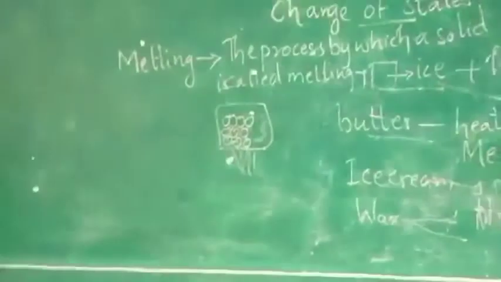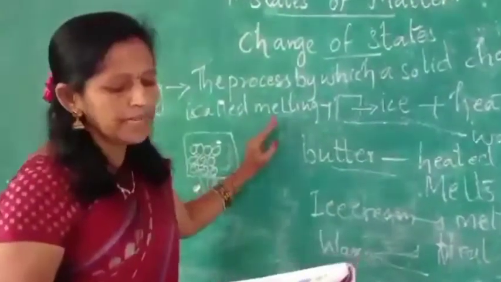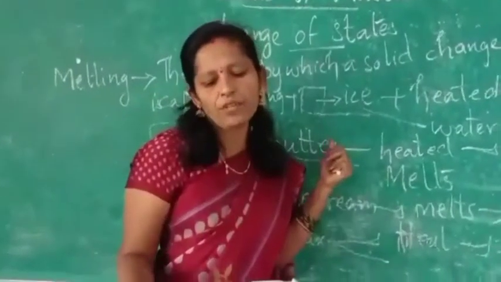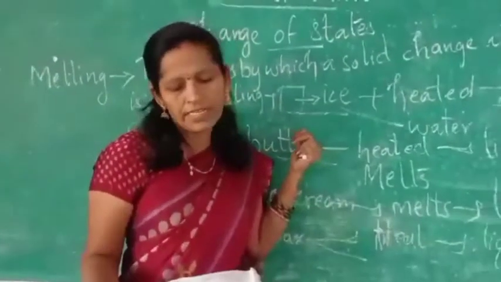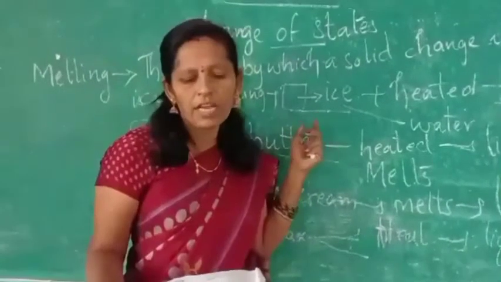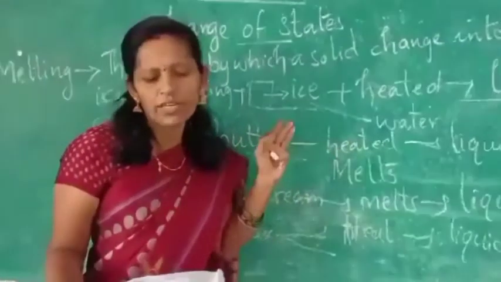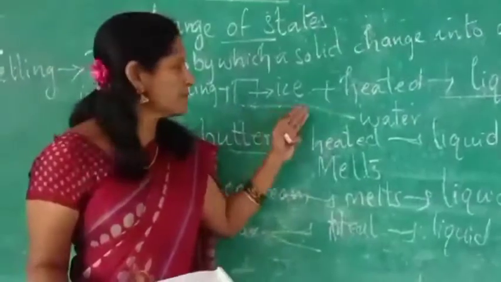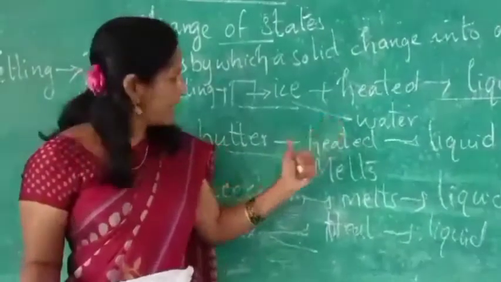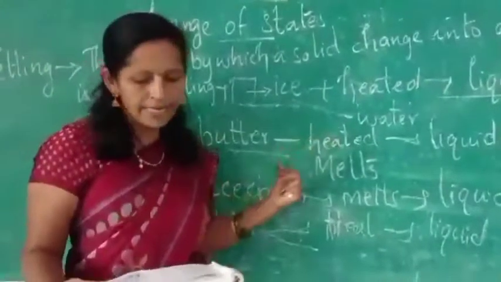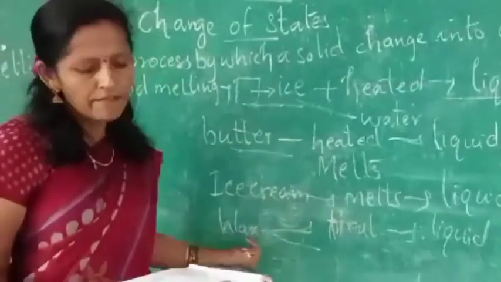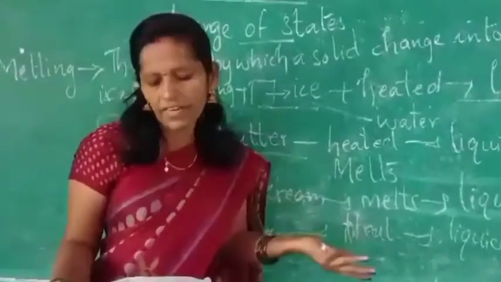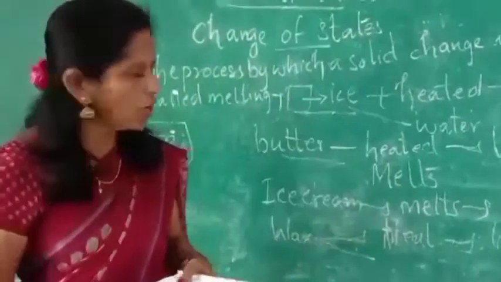Okay, what we have seen is melting. Melting is when a solid is heated, it melts to form a liquid. Have you tried putting butter on a hot toast? What happens? It is melting. Ice also, if we heat, will melt, and butter also will melt. I gave the examples of ice cream and wax. The process by which a solid changes into a liquid on heating is called melting.